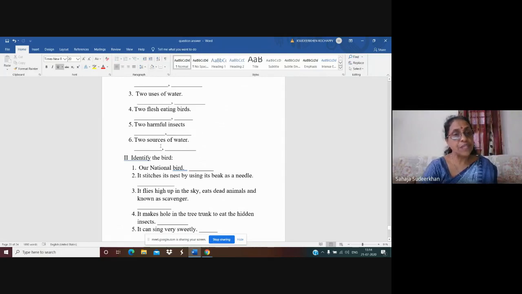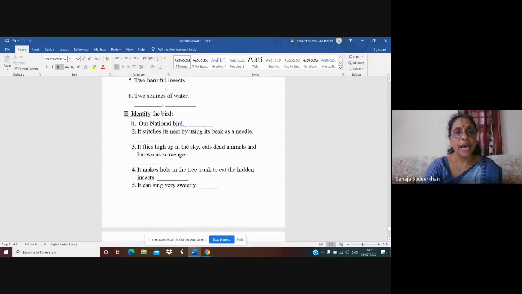Now, two sources of water. The place where we get water from, isn't it? Sources means a river is there, a well is there, sea is there, ocean is there, and a tube well is there, isn't it? So these are the examples of sources of water.